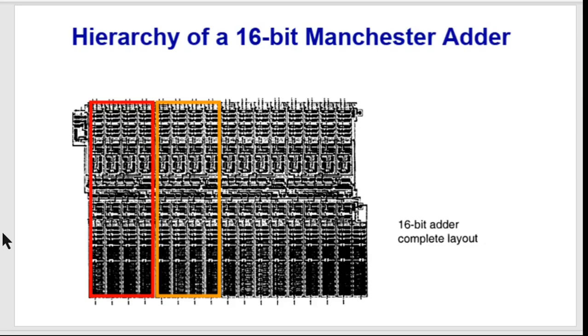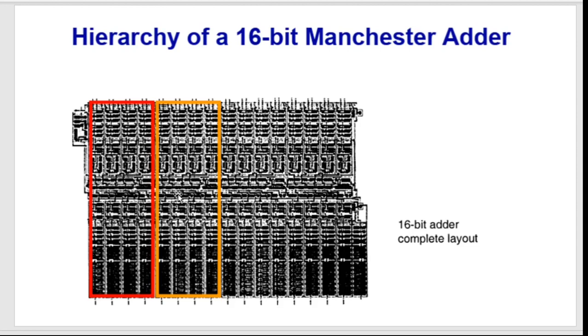Okay, look at the same thing again, the hierarchy of a 16-bit Manchester adder. Now this is a layout. So here this is a 16-bit adder, and this one rectangle forms a 4-bit adder. So this is a 4-bit adder. Similarly there will be one 4-bit adder here, and one 4-bit adder here. So 4 plus 4 plus 4 plus 4 becomes 16-bit.